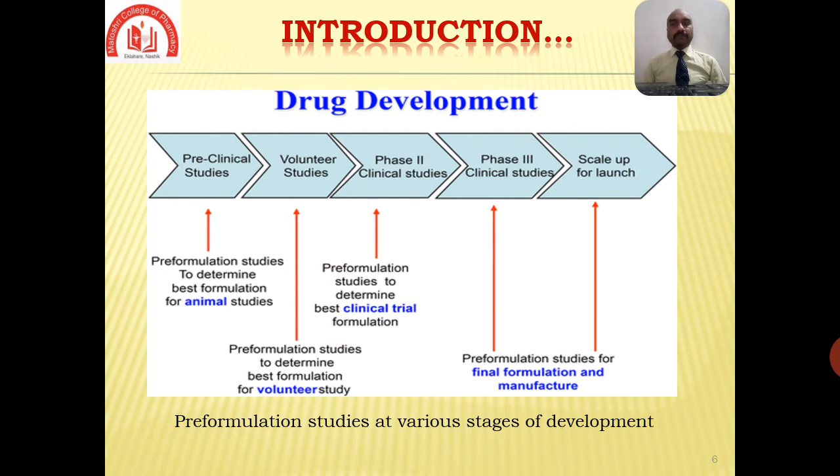Now in that case, the nature and composition of the formulation will be different for each stage of development, but the formulation which is chosen for full scale clinical trials must, as far as possible, be the same as the product that is intended for marketing.